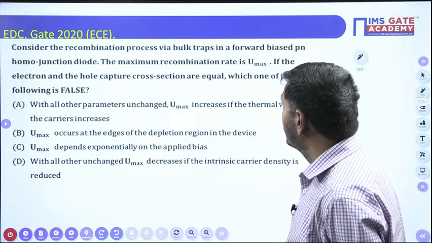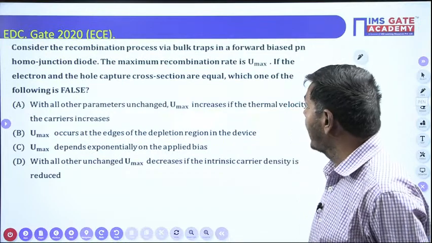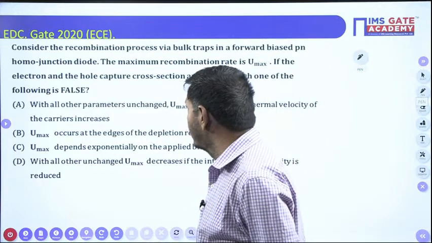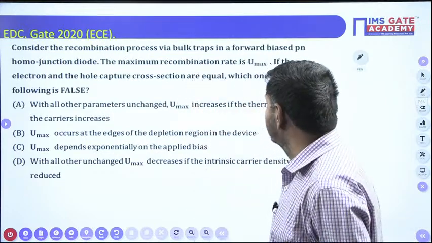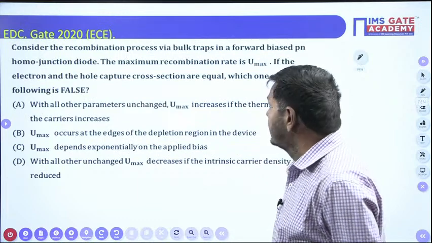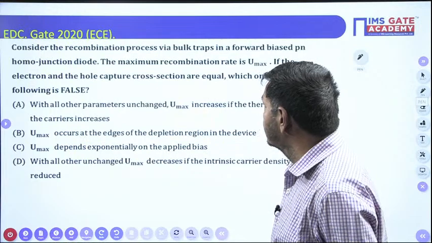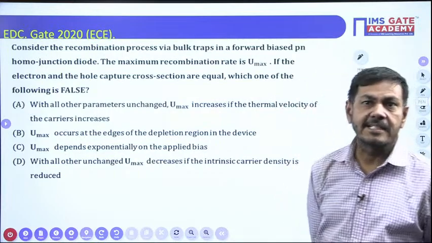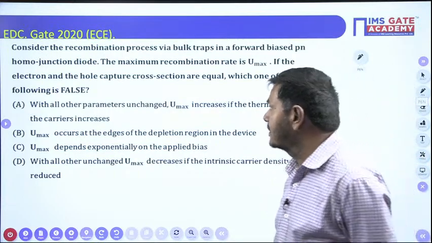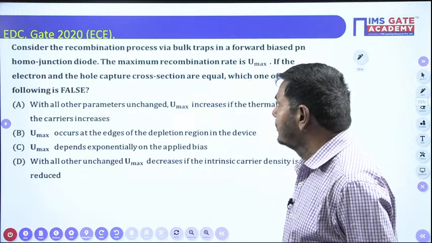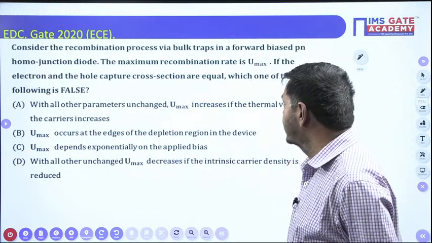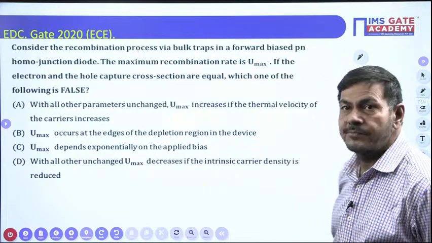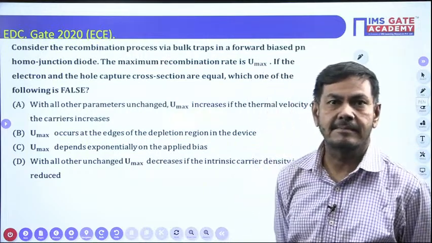Consider the recombination process via bulk traps in a forward biased PN homojunction diode. The maximum recombination rate is Umax. If the electron and hole capture cross sections are equal, which one of the following is false? It is asking which is untrue. Option A: with all other parameters unchanged, Umax increases if the thermal velocity of the carriers increases. Like that, 4 options are given. Out of these 4 options, we need to find which option is false.